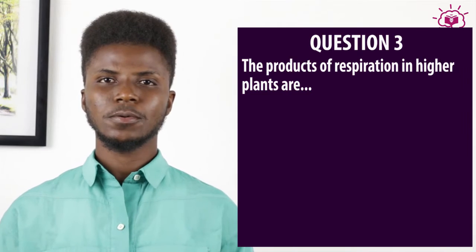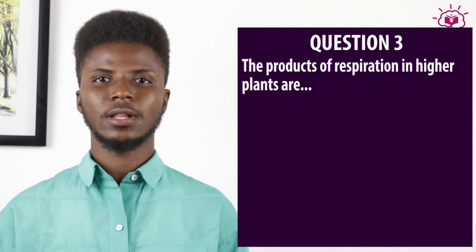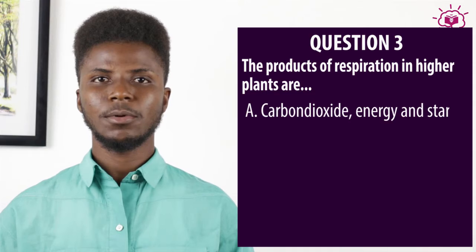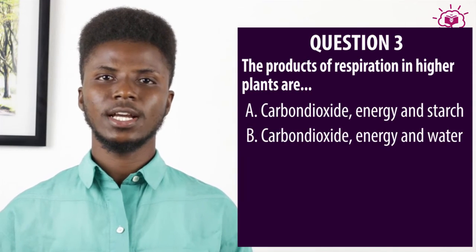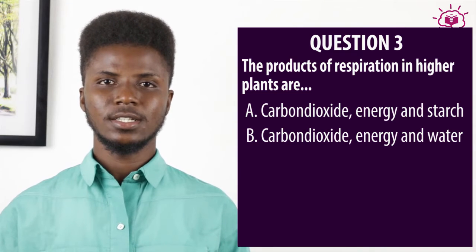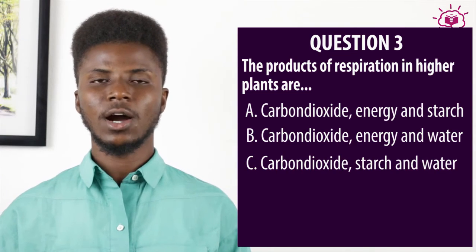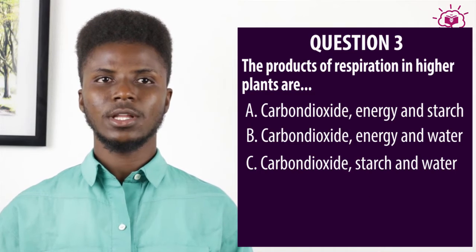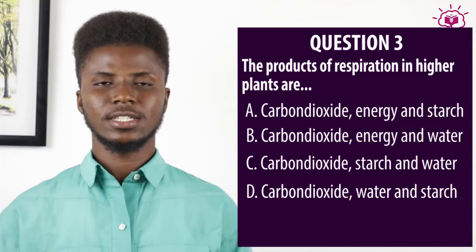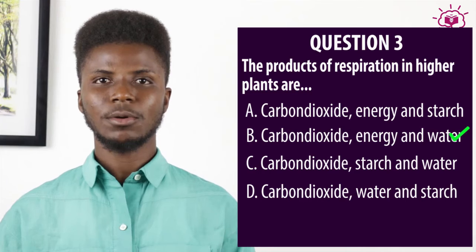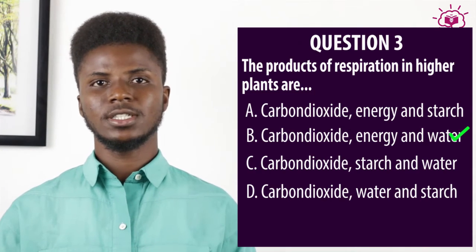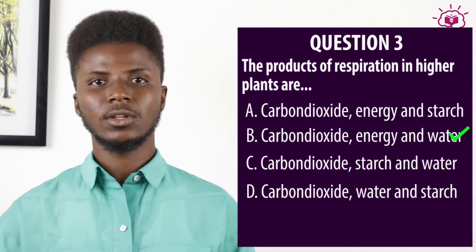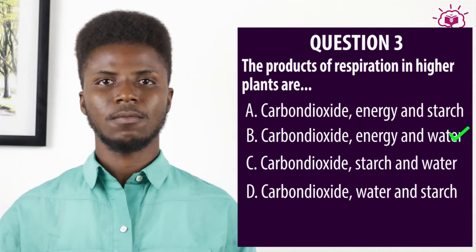Now let's treat the next question. It states, the products of respiration in higher plants are: A. Carbon dioxide, energy and starch, B. Carbon dioxide, energy and water, C. Carbon dioxide, starch and water, and D. Carbon dioxide, water and starch. The answer is B. Carbon dioxide, energy and water. The major product is energy. The waste products are carbon dioxide and water.